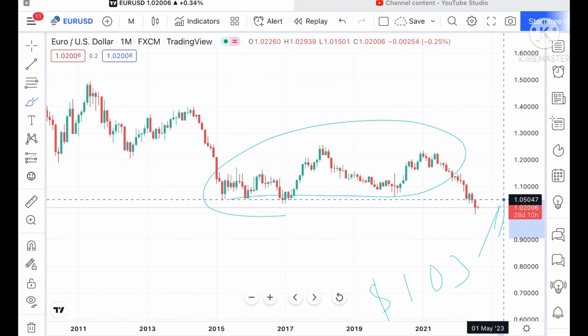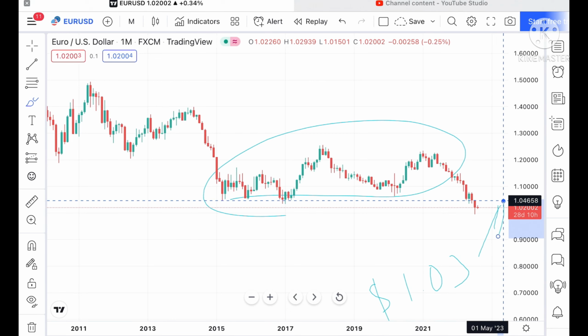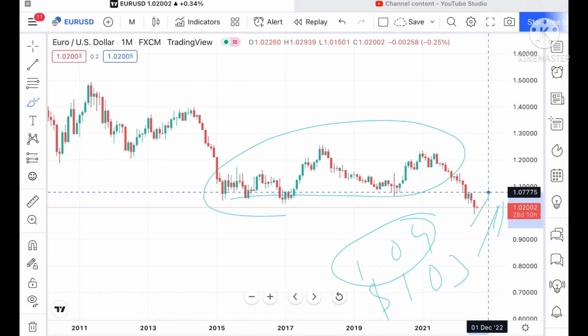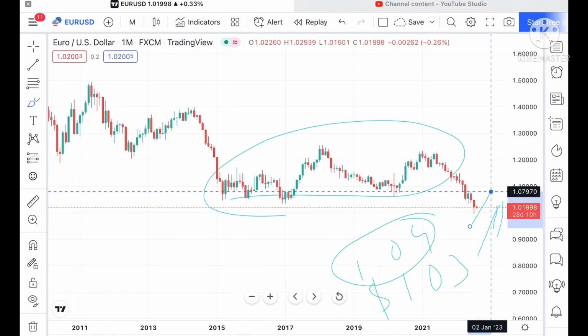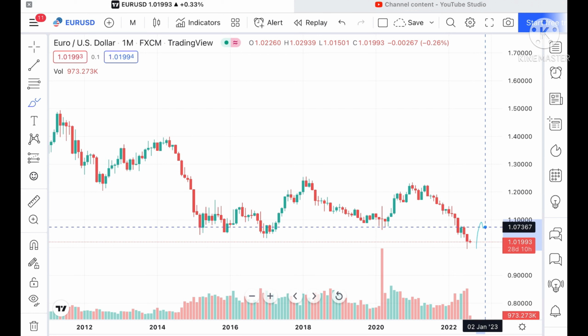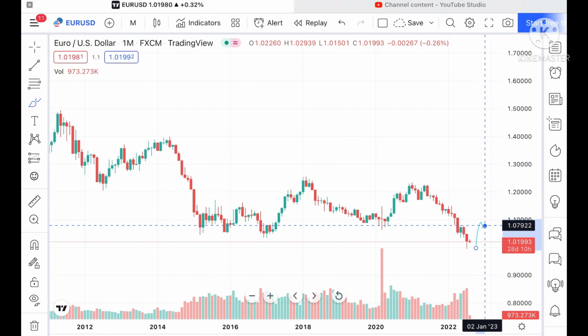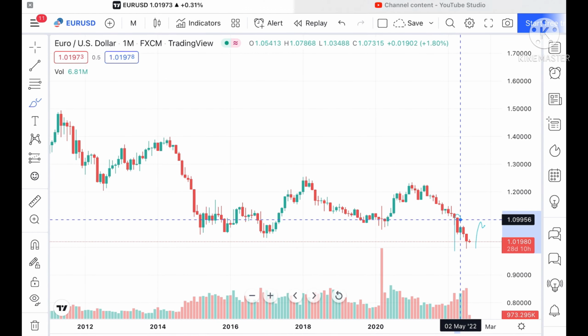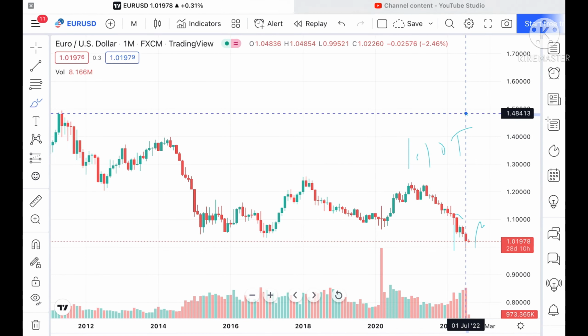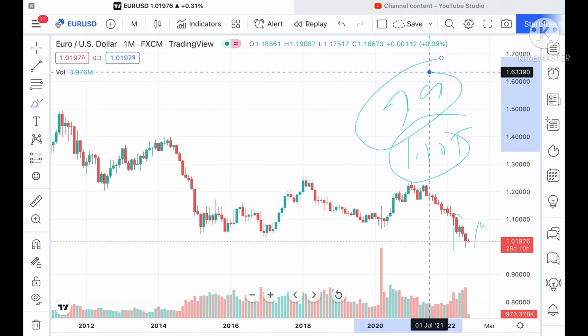If this particular level sustains, we can see it can move further high towards a level of 1.03, and from there it can go further upside towards a level of 1.04. Suppose if the price sustains above that level, it can go further high towards a level of 1.079, and this particular level is already being tested here, so the probability is high it can go further high towards a level of 1.015, and from there it can go further high.